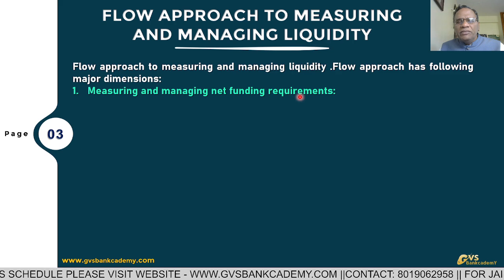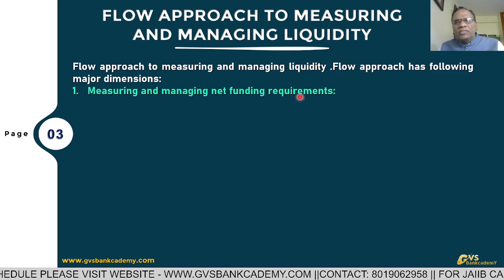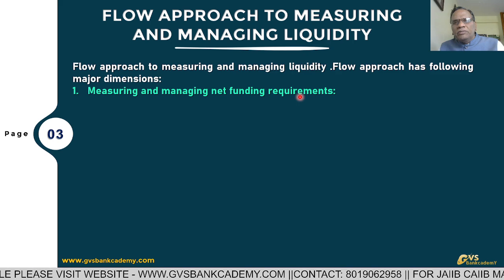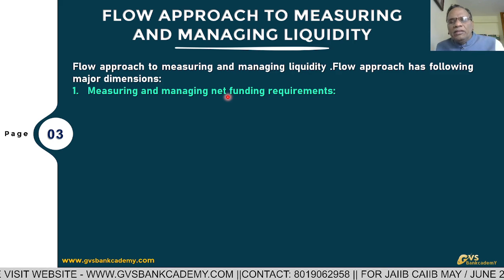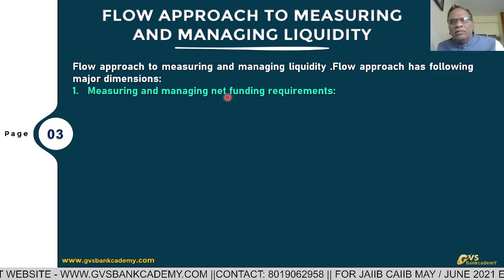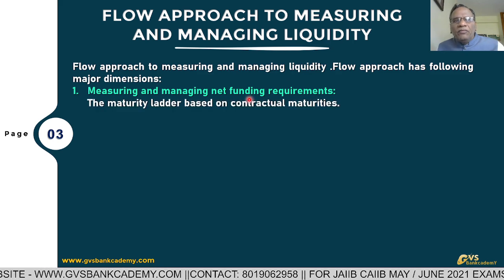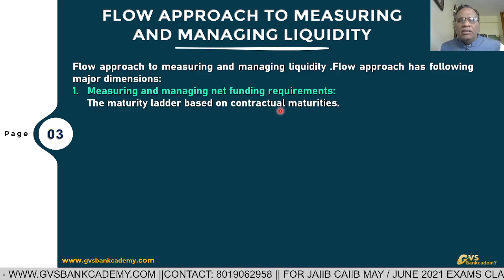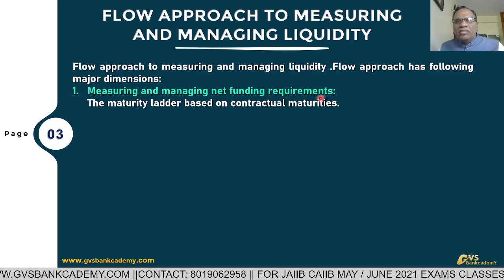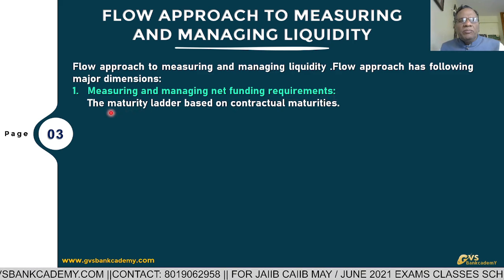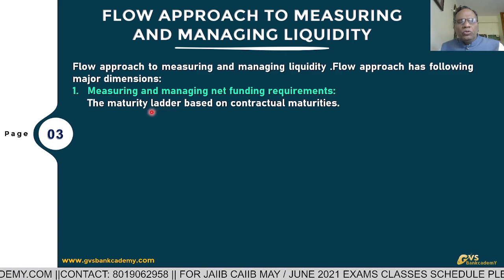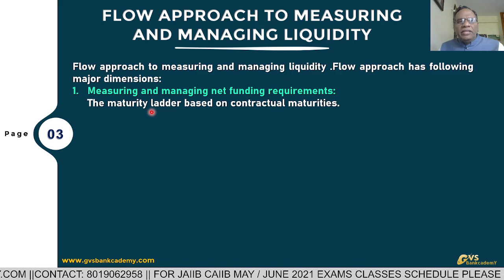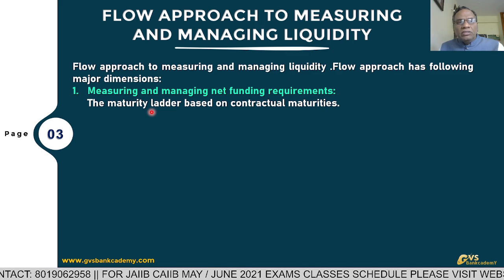Net funding requirement means total receipts minus total payments. Suppose total receipts are less and total payments are more, then the bank requires funding immediately, because the payments are more and receipts are less. This is going to be calculated from the ALM structural liquidity statement, the maturity ladder. ALM has 10 buckets. One day is the first bucket, 2 to 7 days the second bucket, 8 to 14 days the third bucket, and 15 to 30 days the fourth bucket.